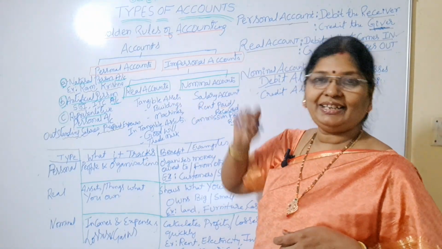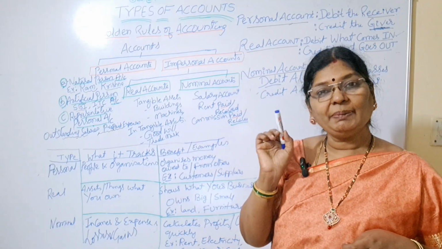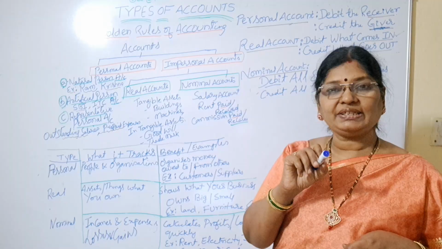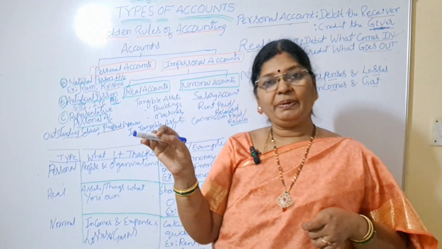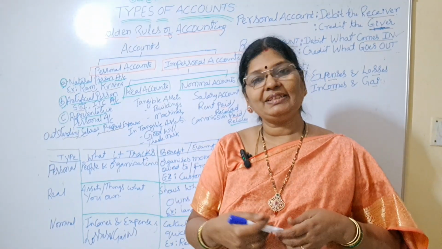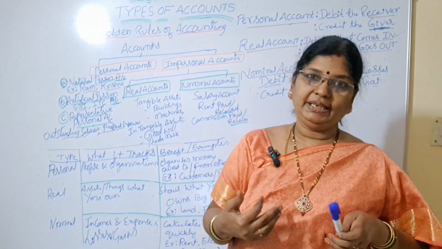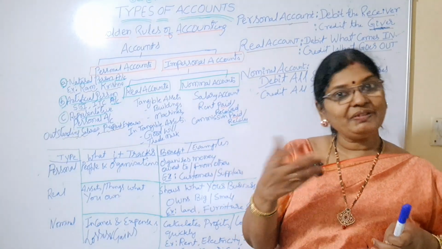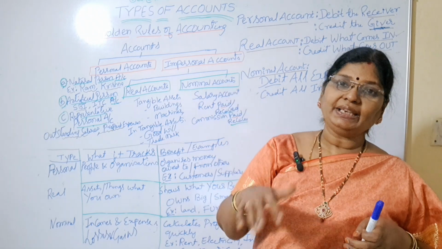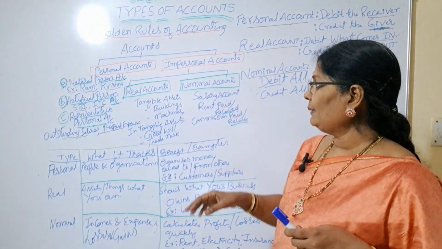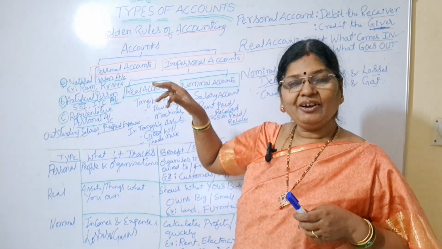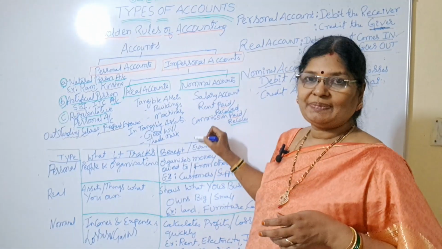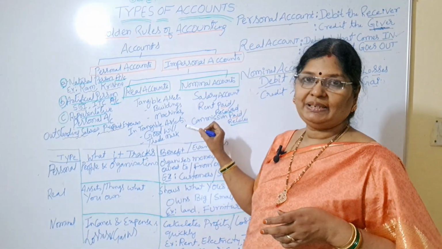What second one? Real account. Real, just remember, real means real estate. In that manner, if you understand, all real estate properties are called our assets. Say for example, you bought one building, right? It's your asset. You bought one land, it's your asset. You bought one flat, it's your asset, right? In the same way, real accounts means all asset accounts, right? Assets are two types: tangible asset, intangible asset.